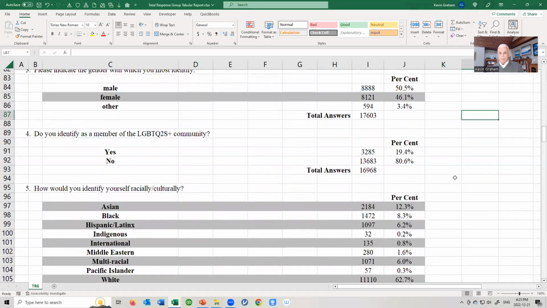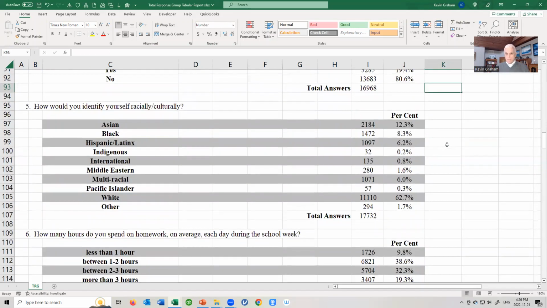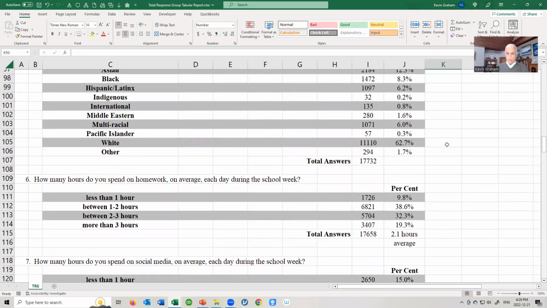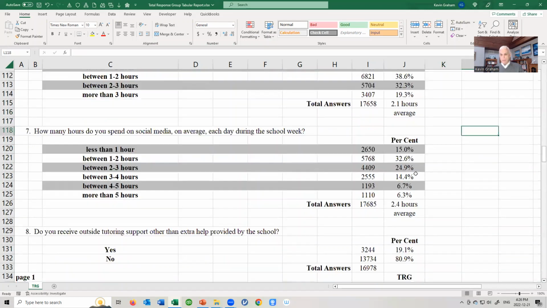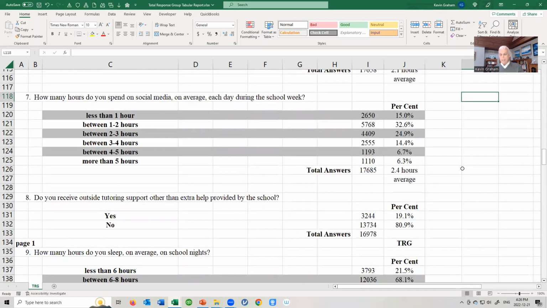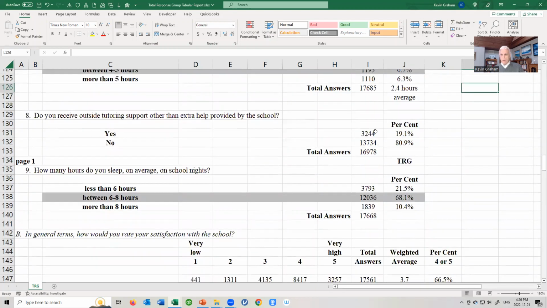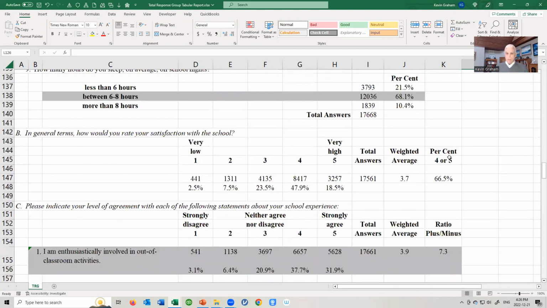Do you identify as a member of the LGBTQ2S plus community? 19.4% said yes. Racial cultural distribution, and there's a full set of graphs crossed by this. Time spent on homework, full breakdown here, full set of graphs. Time spent on social media, some fascinating results there. I'm sure you'll be interested in digging in. Comparison of those who reported that they receive outside tutoring and those who do not. And sleep, of course, all important.